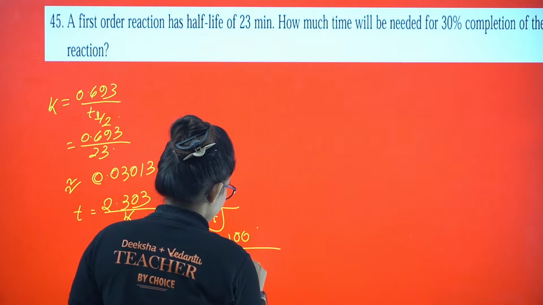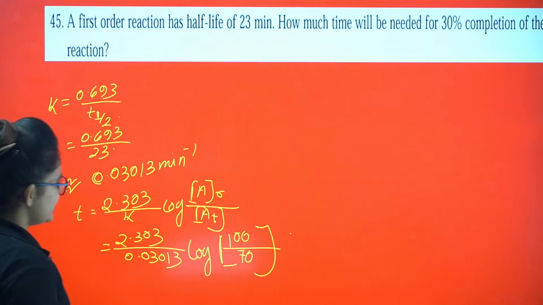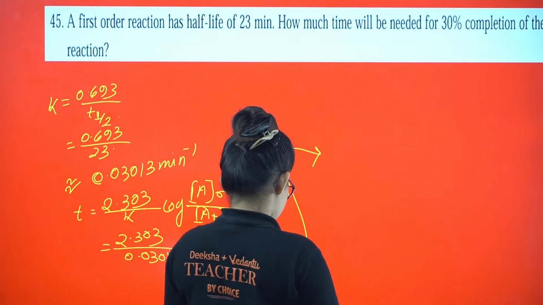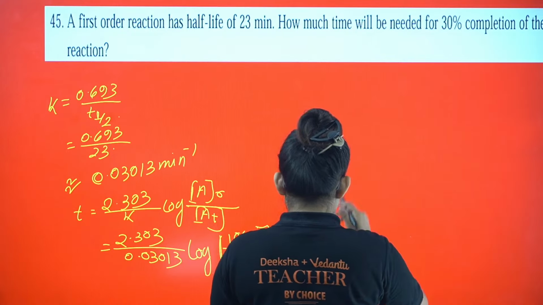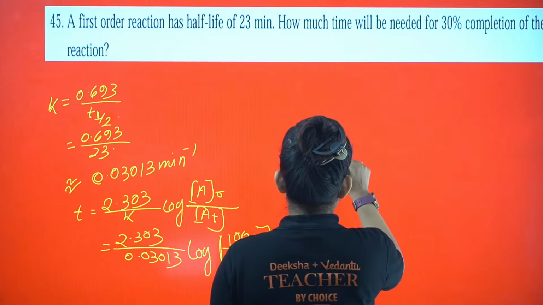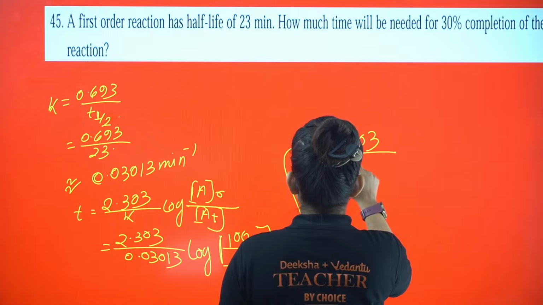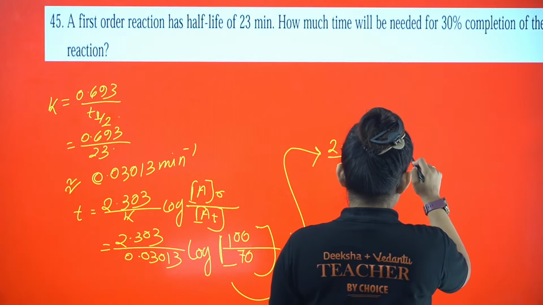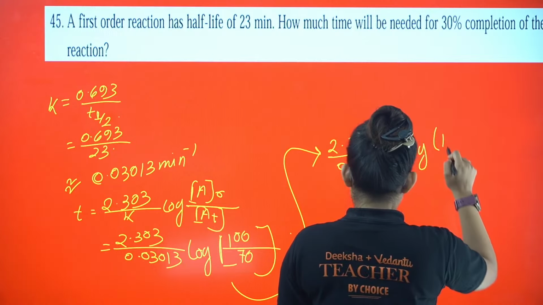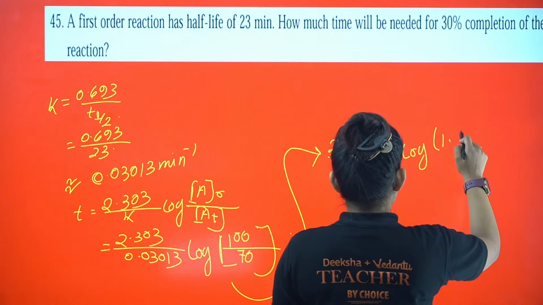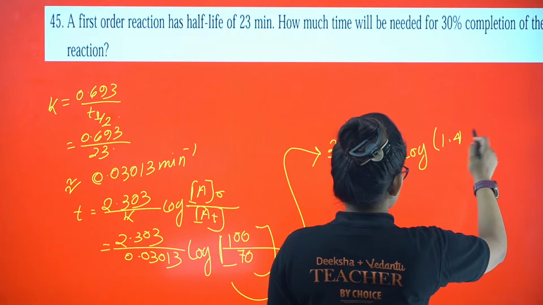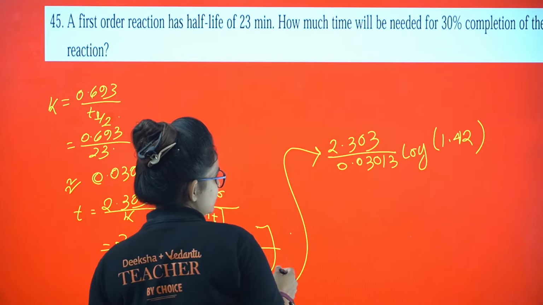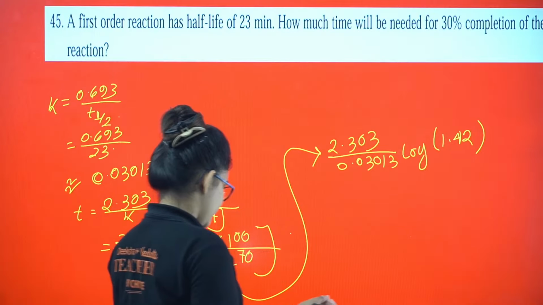means how much is left? 70. So if I further calculate this, it will come up to be 2.303 divided by 0.03013 into log 1.42. So log 1.42 it will come, so it is lesser than that of 0.3 value.